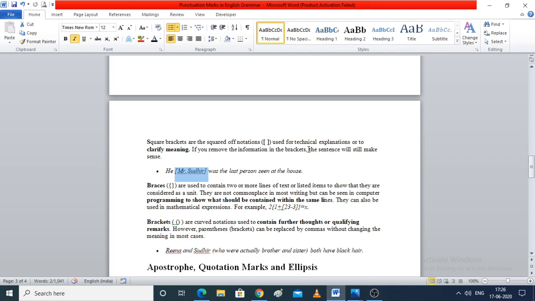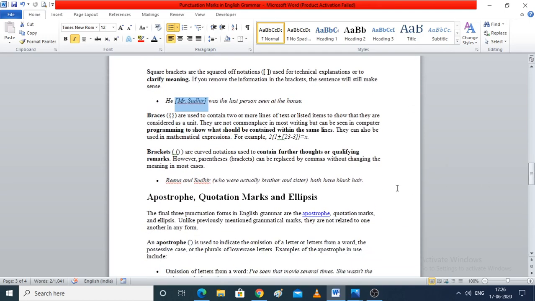Fine. Now braces, or you can say flower brackets. Now what are flower brackets? Basically we are using flower brackets in programming languages, students. In IT, we have many programming languages as in C, C++, Java and so on, and we use these braces there to show what should be contained within the same lines or in the same loop. Okay, so braces have their usage in the programming languages. Now brackets.